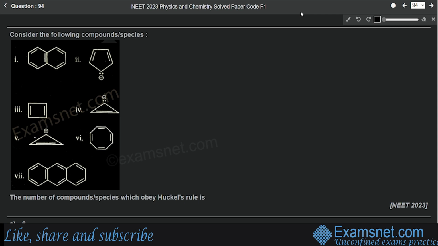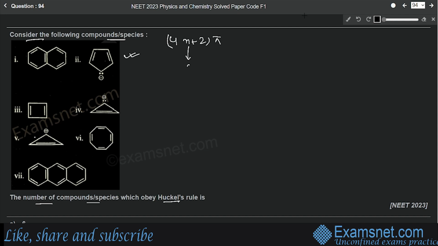Question number 94 is from the chapter Hydrocarbons, and the question is: consider the following compounds or species. These compounds are mentioned, and it is asked that the number of compounds or species which obey Huckel's rule is. So we know that according to Huckel's rule there must be 4n plus 2 pi electrons in the compound, right? Then we can say that the compound is following Huckel's rule. We can put different values of n to find the required number of electrons.